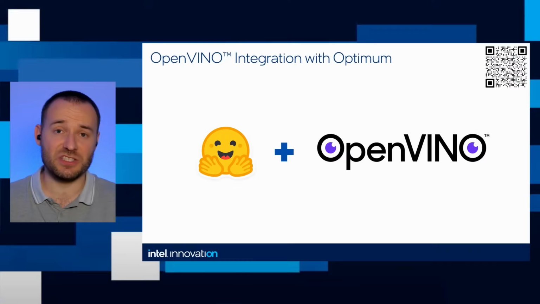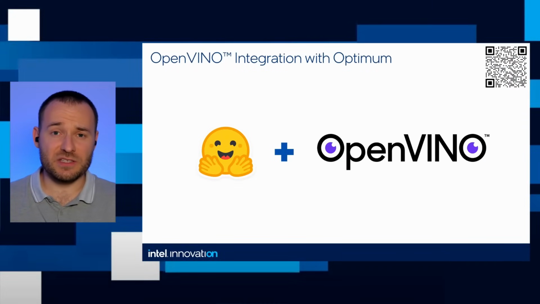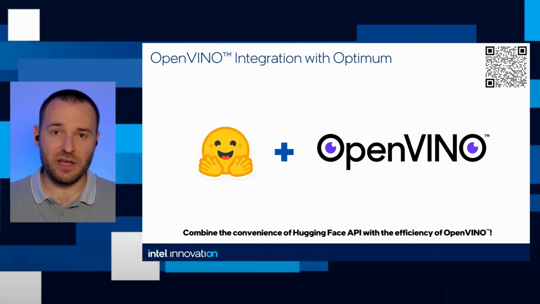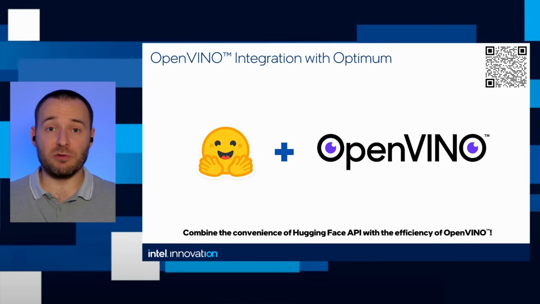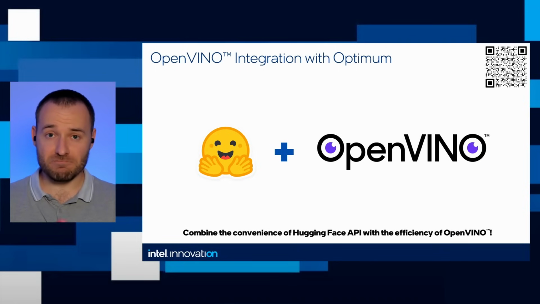You can just use these libraries. So we decided to create the Optimum Intel library to combine the convenience of the Hugging Face API with the efficiency of OpenVINO. And why am I mentioning Optimum Intel here? Because we will use it very heavily in this project. So convenience of the API and OpenVINO performance gains.